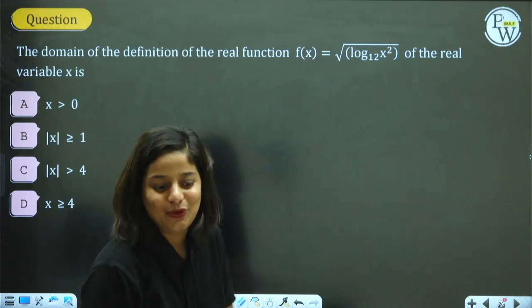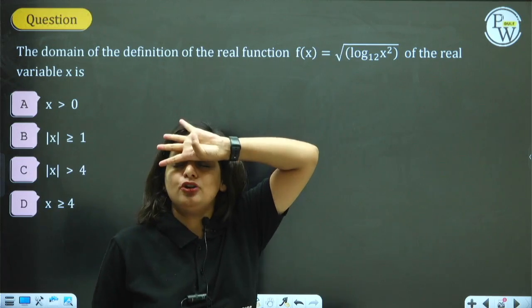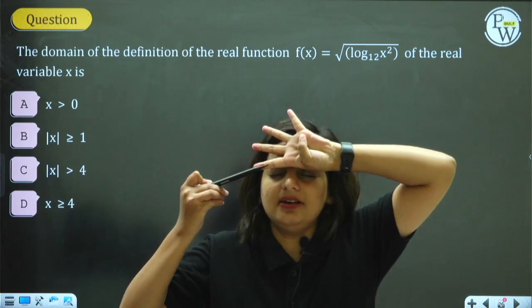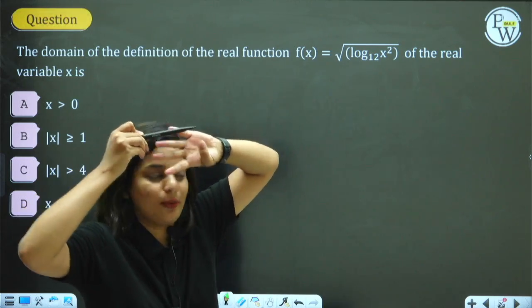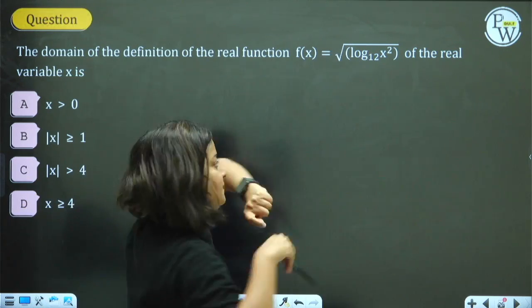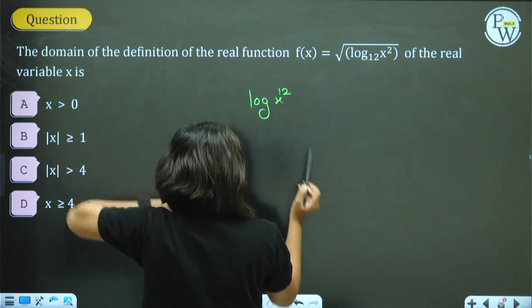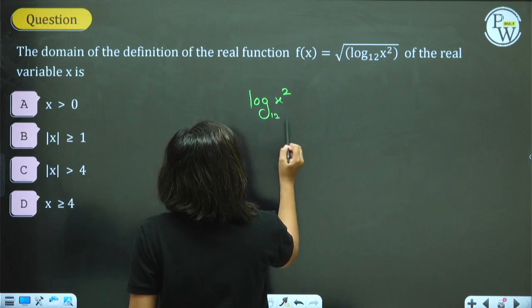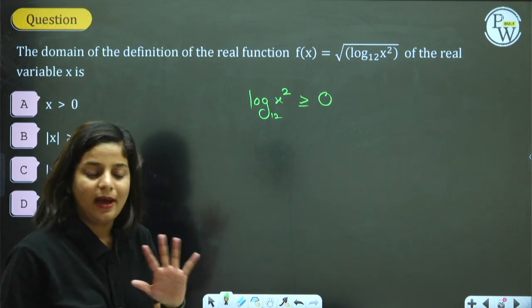Next, what is the domain for this function? Let's calculate the domain. We just learned about the log function. Firstly, for calculating domain, there were four types: linear, denominator, root, and combined root and denominator. Which type? Third type. In the third type, ma'am said whatever is inside the root should be taken as greater than or equal to 0. That's what ma'am taught us.